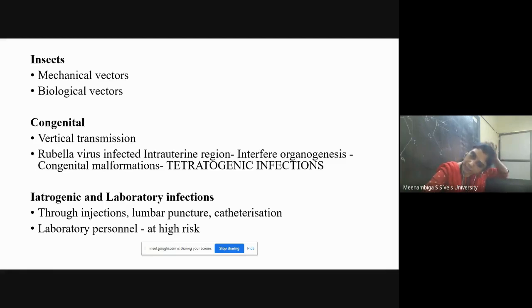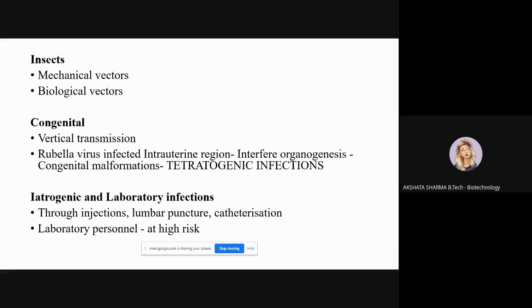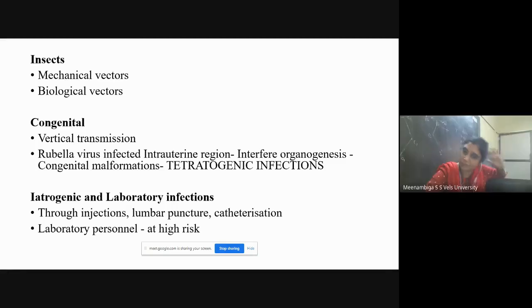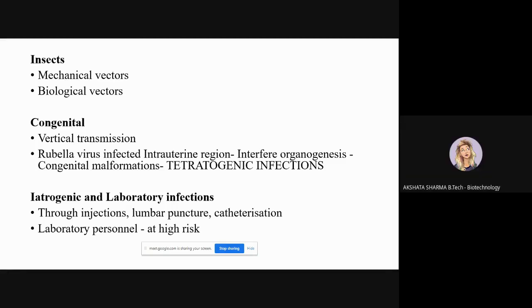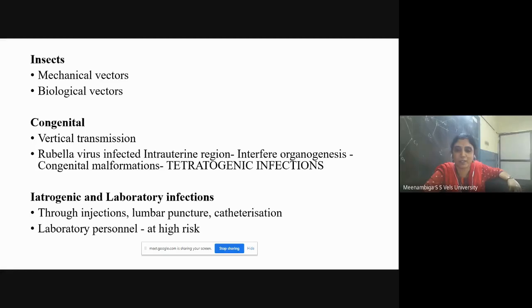What is catheterization? Ma'am, a tube-like thing is used for people who cannot urinate naturally. Okay. So these are the various major surgical procedures taking place, and if aseptic conditions are not followed properly in the laboratory and in the hospitals, infections can be caused.